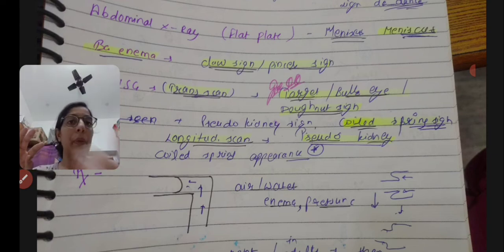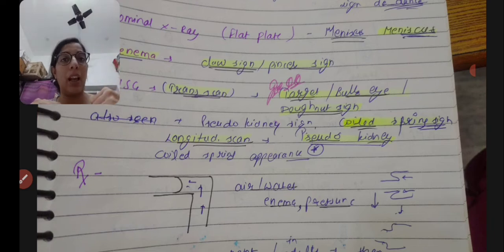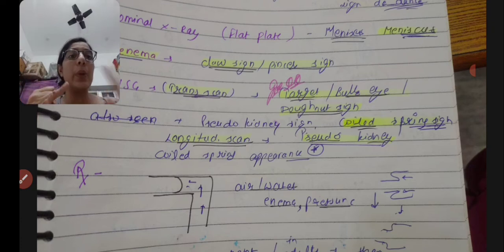I will show you. Wait a minute. Okay, I will definitely show you. On sonography, when you do a transverse scan, we see the target sign, bullseye sign, or donut sign. You can also see the pseudokidney sign on the longitudinal scan.